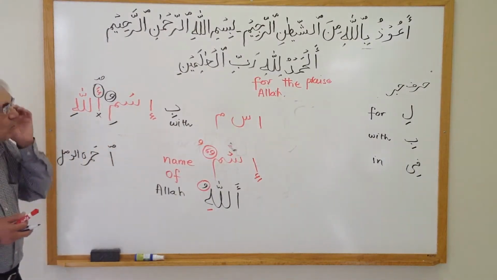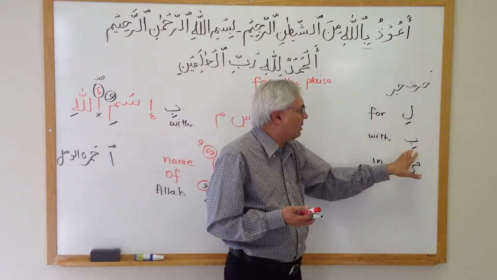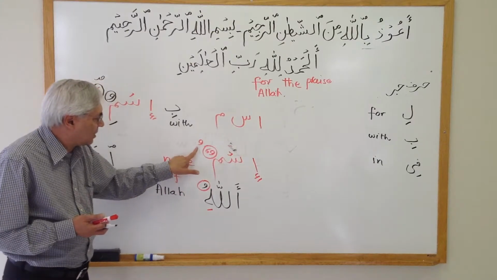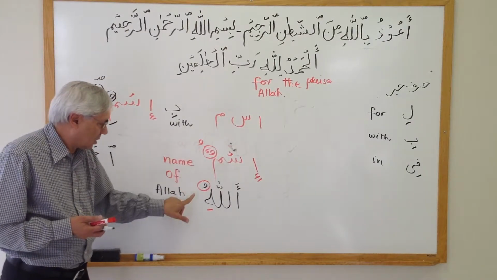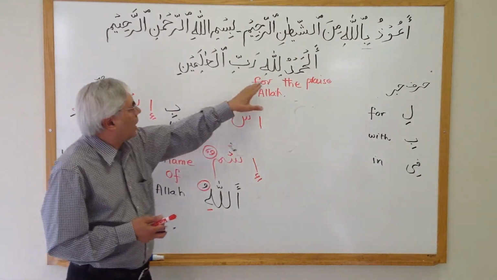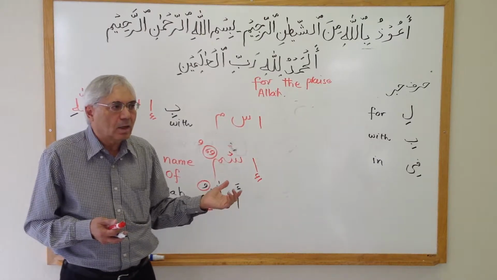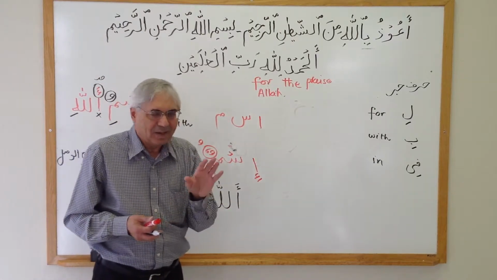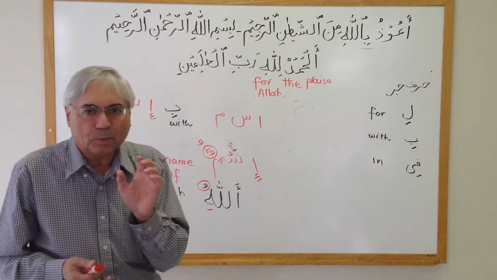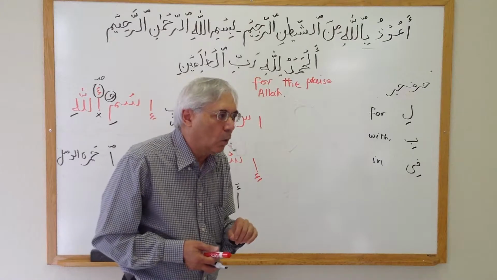Okay. Now, why is this harf jar Li, bi, why is it changing? Why is it changing from a dhamma to a kasra, just like Allahu and Bi Allahi? Now look again. Try to pronounce B and try to pronounce Allahu.